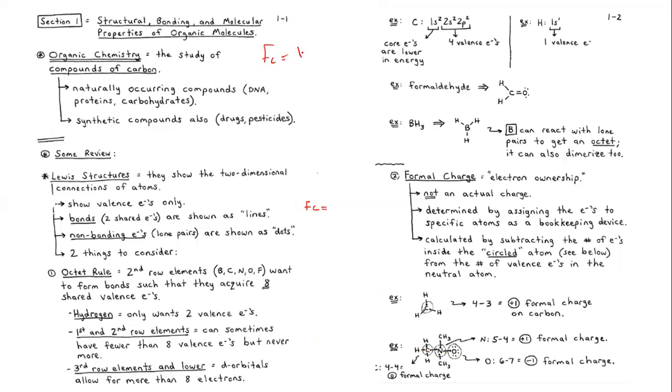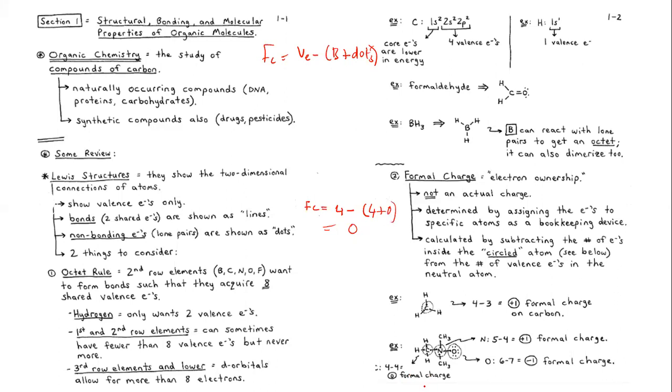Formal charge is equal to valence electrons, subtract bonds plus dots, right? So what is the formal charge on carbon in this molecule? How many valence electrons of carbon do we have? It's 4, right? Subtract how many bonds do we have on carbon? It's 1, 2, 3, 4. It's 4. Plus dots. Do we have dots? No, it's 0. Therefore, it's going to be 4 minus 4, which is 0, just like what you see over here.